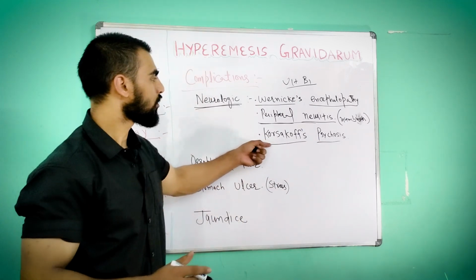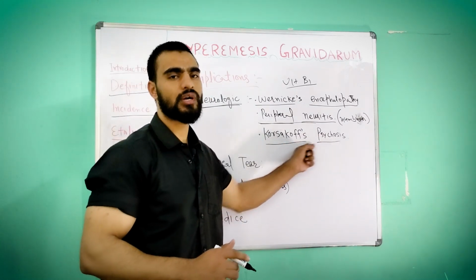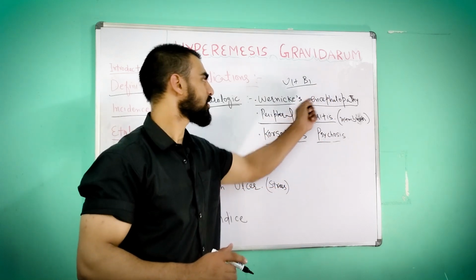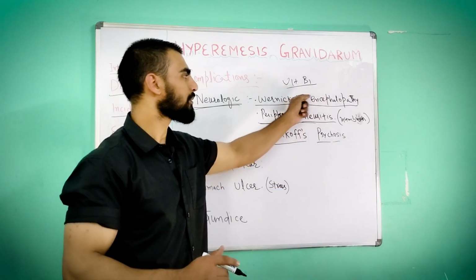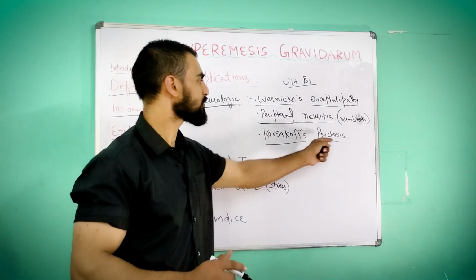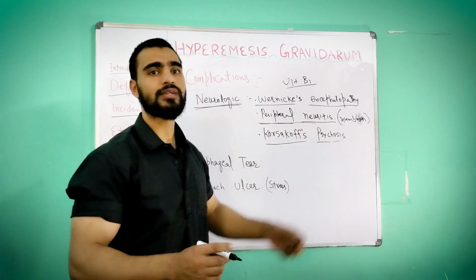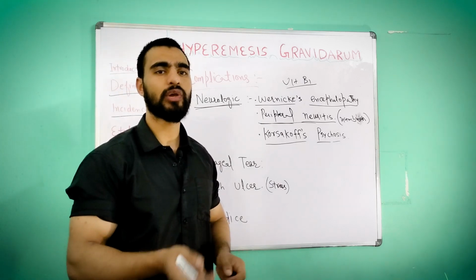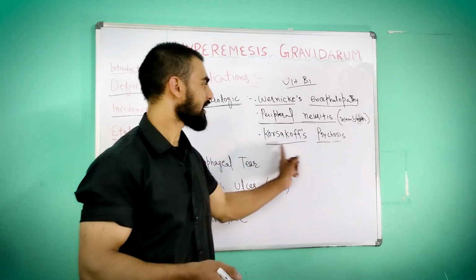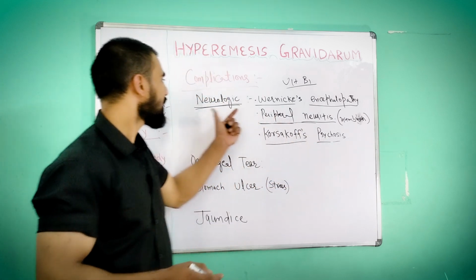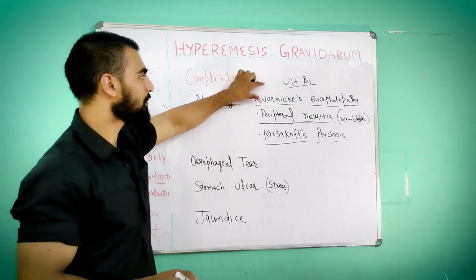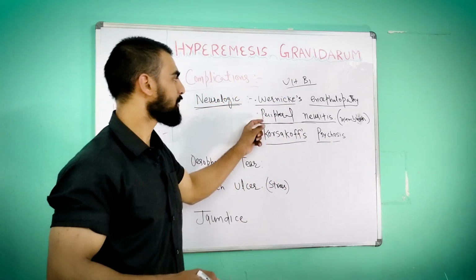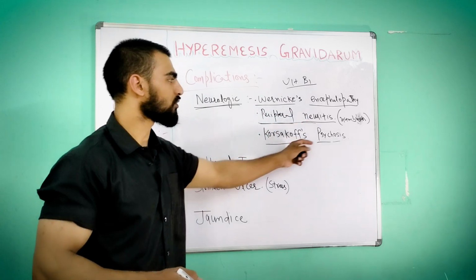Okay, then Korsakoff's psychosis. Korsakoff psychosis is the advanced complication of Wernicke's encephalopathy. After Wernicke's encephalopathy, Korsakoff's psychosis can occur, which causes more severe symptoms like disorientation, confusion, memory loss. So these many symptoms it can cause. Okay, so these are the neurogenic complications: Wernicke's encephalopathy, peripheral neuritis, then Korsakoff psychosis.